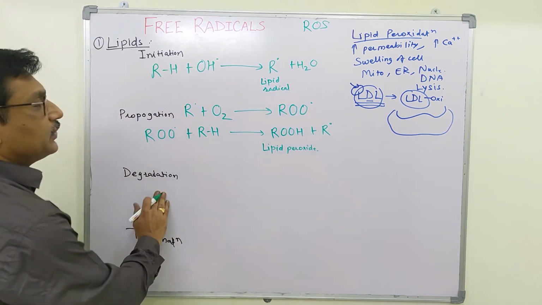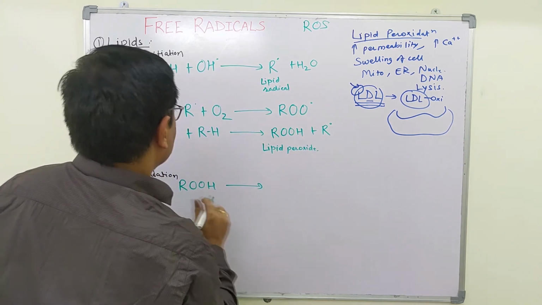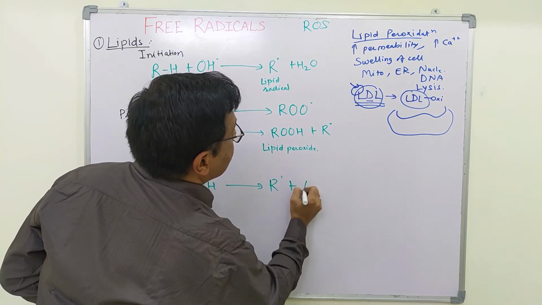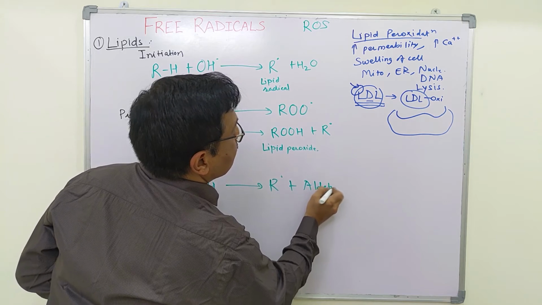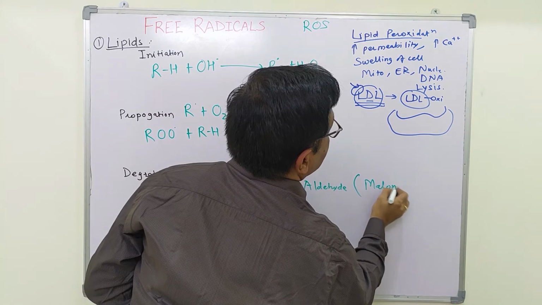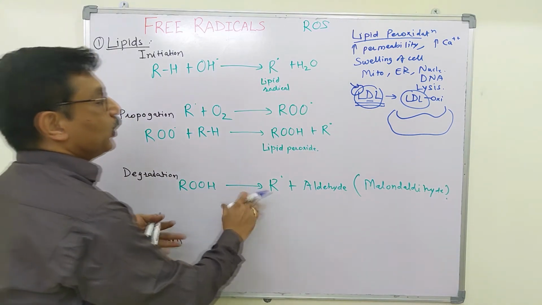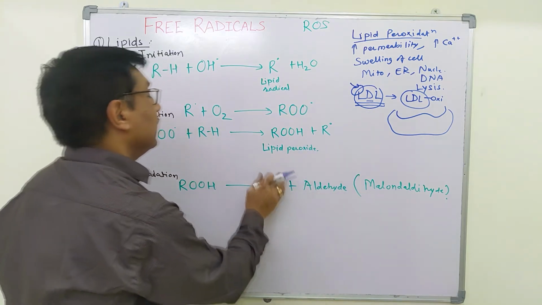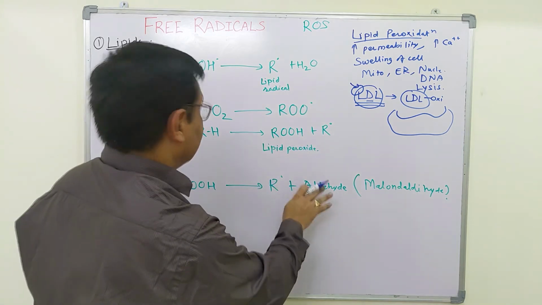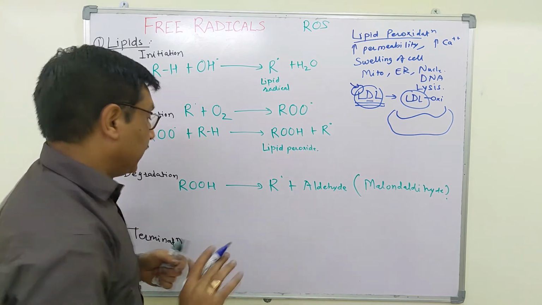Now in case of degradation, there occurs degradation of the lipid molecule to form a lipid radical and aldehyde molecules. The most commonly seen is malondialdehyde. During degradation, there occurs breakdown of the lipid molecule and aldehyde molecules are liberated. Lipid radicals are synthesized, which will further continue this chain reaction.